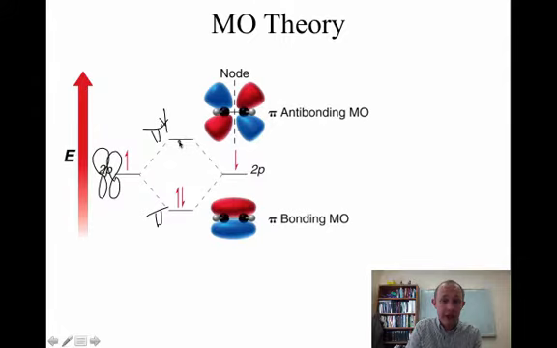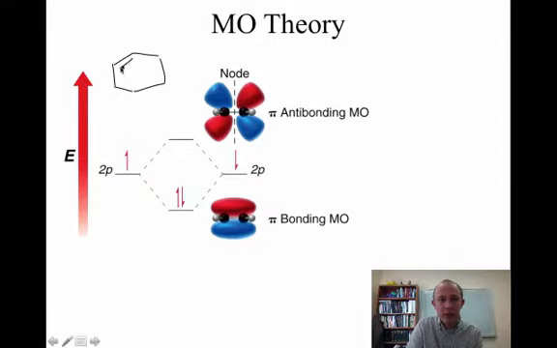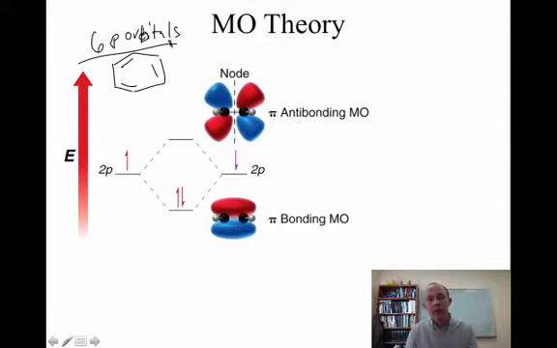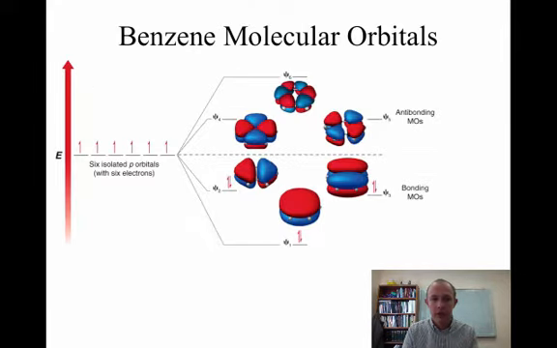So for benzene, let's think about it. We have 6 carbons. Each one is sp2 hybridized. So we have 6 p orbitals that we have to combine. So we need a molecular orbital representation of the combination of 6 p orbitals to make 6 molecular orbitals.